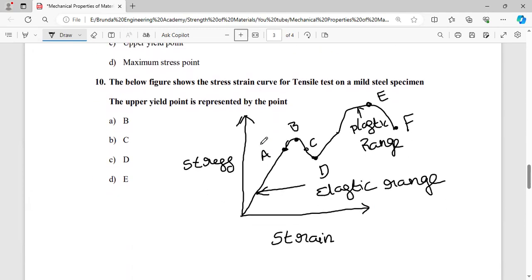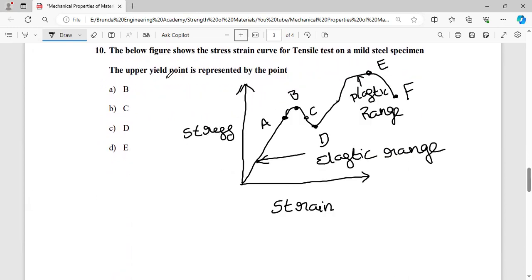If you observe this diagram, this is the stress strain curve. First of all, you should learn about these points A, B, C, D, E, F. Here I am writing A is the proportional limit.